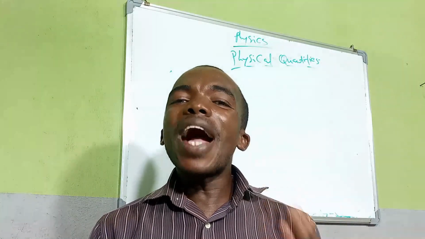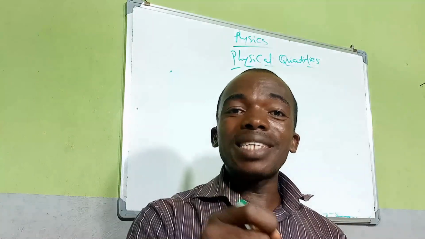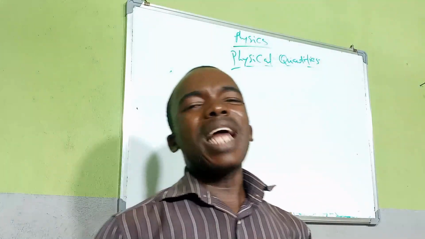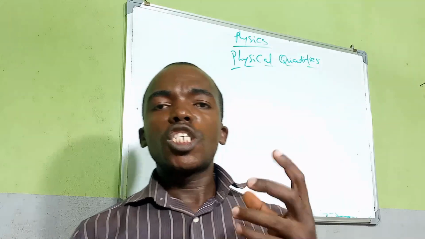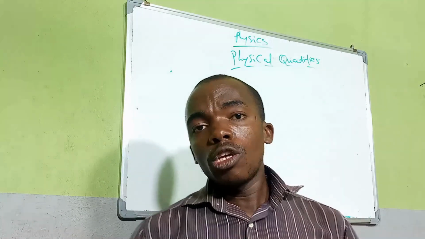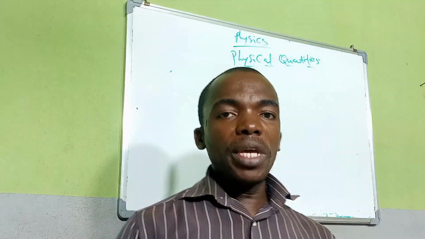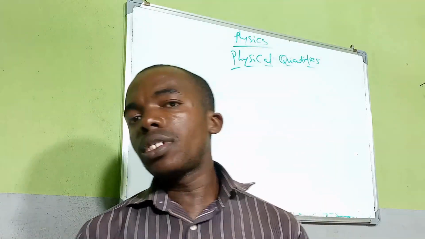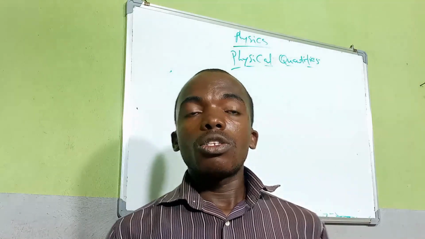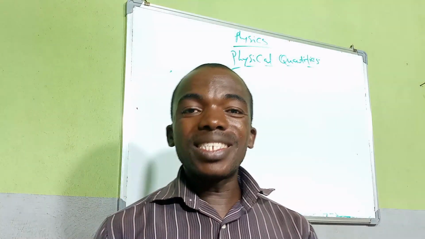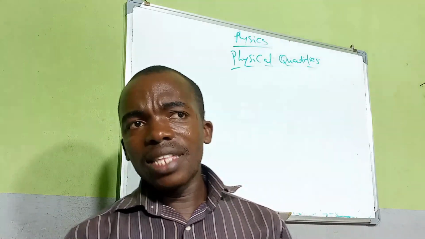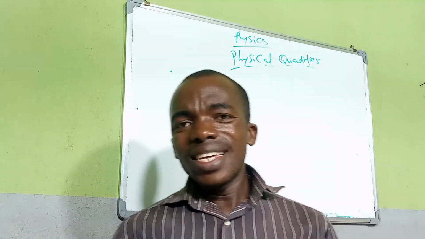Then I will divide the displacement or the distance by the time of traveling, then I will get the speed of that particular body. Speed and velocity are the same thing, just that velocity is a vector quantity but speed is a scalar quantity.